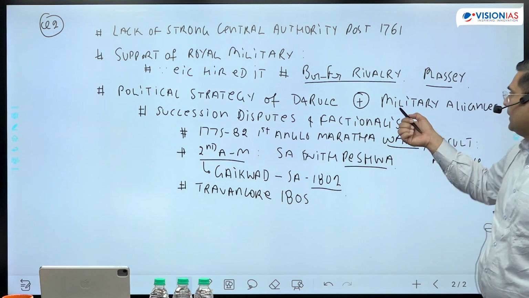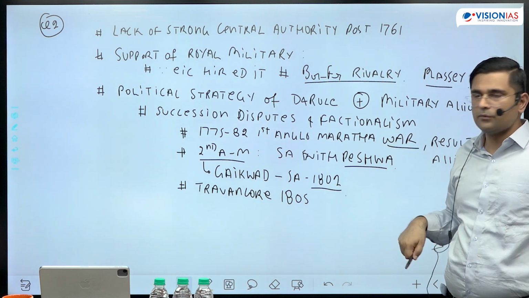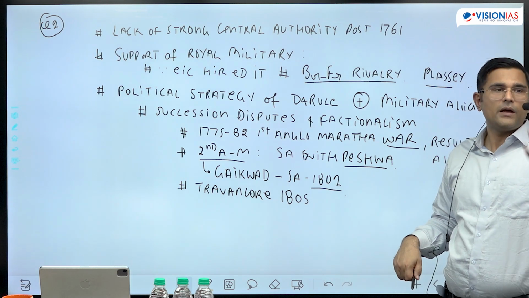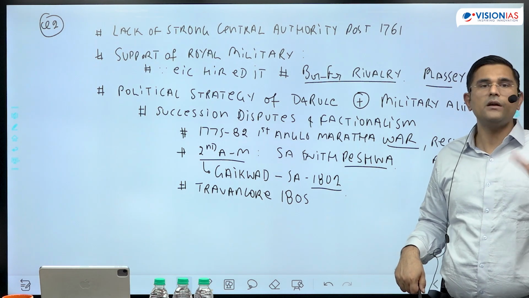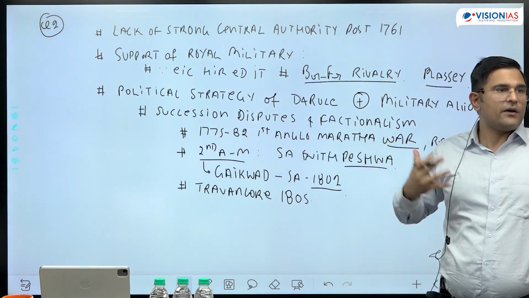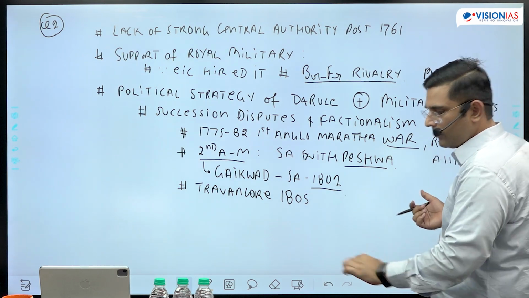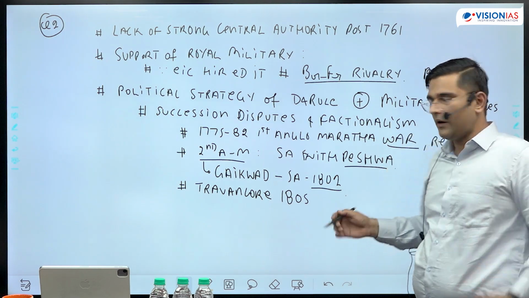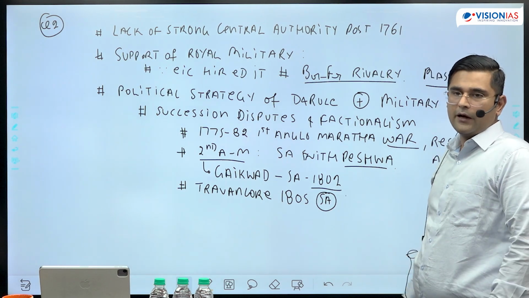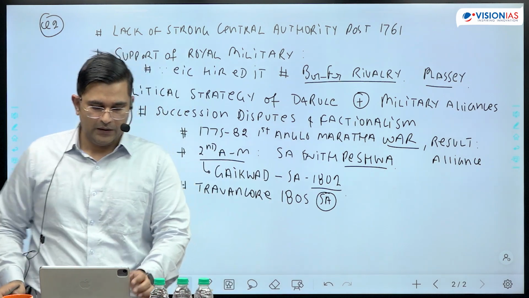So therefore, be it because of politicians or any other reason, if there was a domestic turmoil, Indian states sought the help of East India Company, therefore providing the East India Company with the opportunity to set up a military alliance, and in the subsidiary alliance there is a military alliance also, and East India Company's army is stationed and paid for by the Indian state, right? So Travancore के साथ subsidiary alliance in return for help against Nair troops का revolt को suppress करने के लिए. So this is an example.